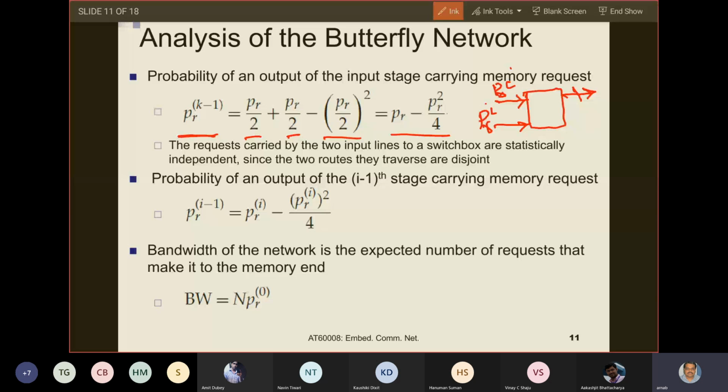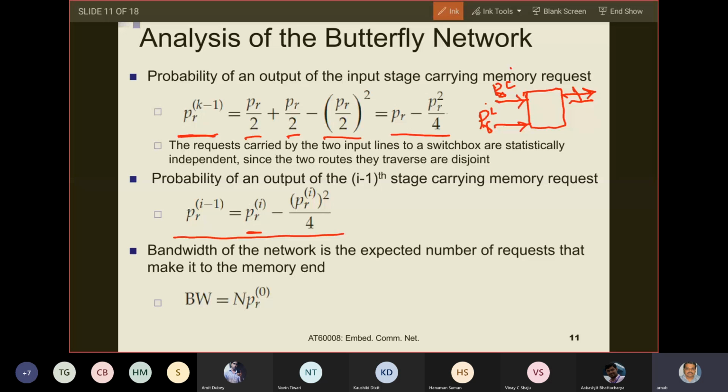Thinking recursively, this is stage i minus 1, this is stage i, this is the output of i minus 1. Here, how will you calculate? Given that PR_i is the probability that the output of stage i is carrying a memory request, these two outputs from stage i will feed stage i minus 1.